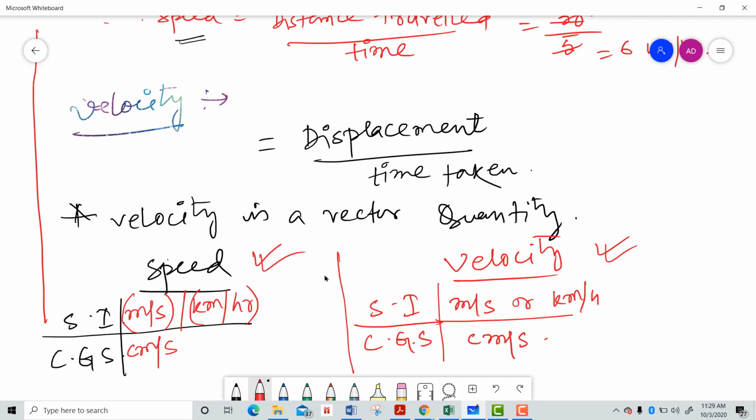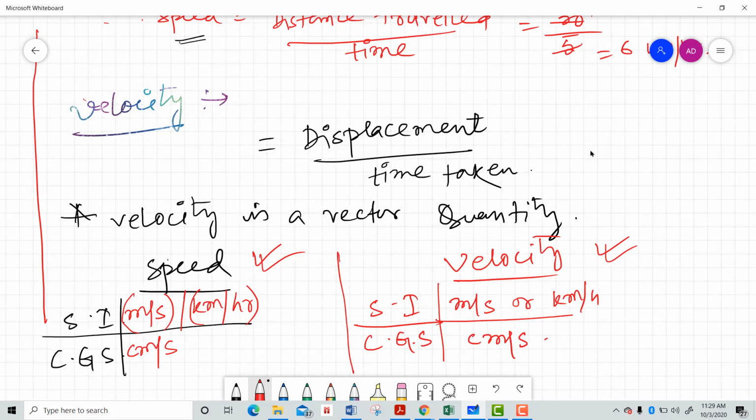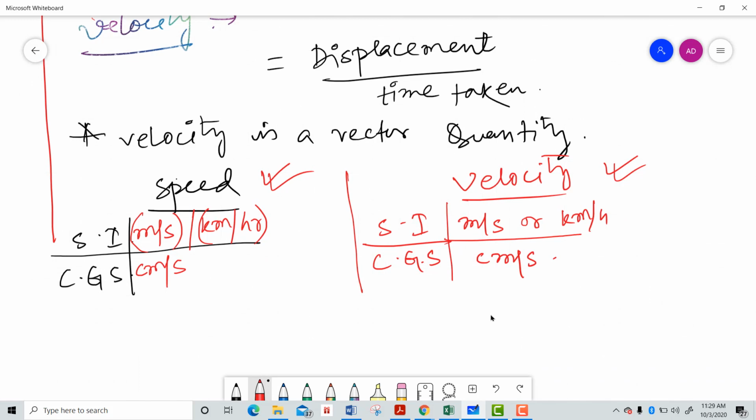Now what is your homework? The homework question is the same as the previous one. That means you have to find out the difference between speed and velocity. Let me write down the homework question.